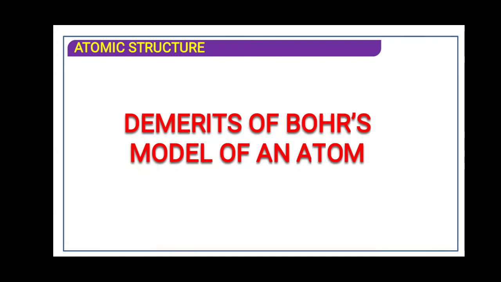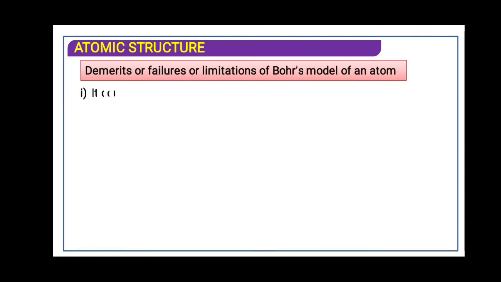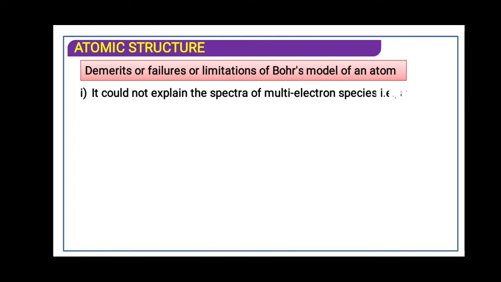Now, what were the major demerits, or we can say drawbacks, of Bohr's atomic model? Because of these demerits, the Bohr atomic theory actually failed. Now let's see the demerits, failure or limitations of Bohr's model of an atom. It could not explain the spectra of multi-electron species, that is atoms like helium, Li+, Be2+, etc. Other than hydrogen or hydrogen-like atoms, Bohr was unable to explain the spectra of those elements.